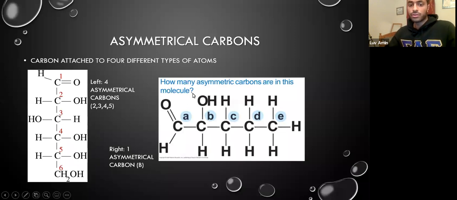So let's look at the molecule on the right. We'll start with carbon A. Carbon A is an aldehyde, similar to the one seen right here, and we can see that there's only 3 things attached to it, so we won't call that asymmetrical. However, if we look at carbon B, we got an OH, we got an H, we got a carbon chain here, and an aldehyde here. So those are 4 different things, and we can call carbon B asymmetrical. Carbon C, D, and E have multiple H's. There's 2 here and there's 3 here, so you can't call it asymmetrical.